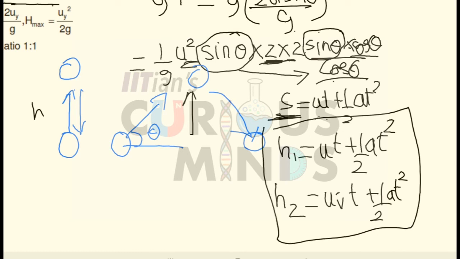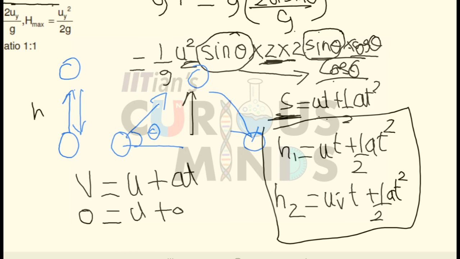For the second case, let this be h1, for the second height it will be equal to u in the vertical direction into t plus half a t square.